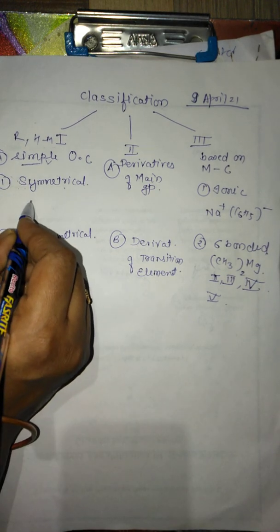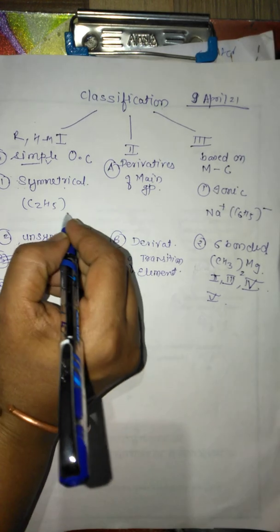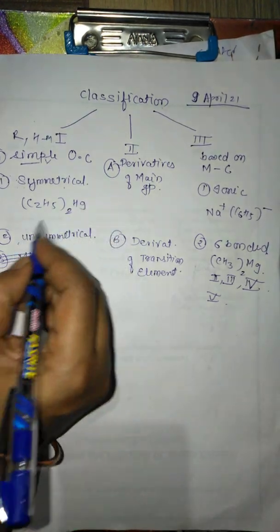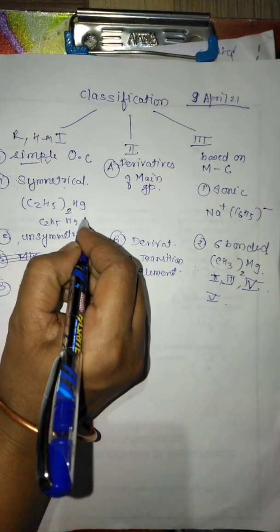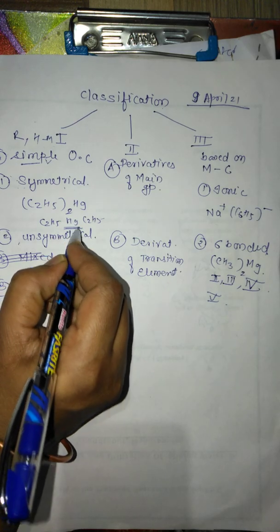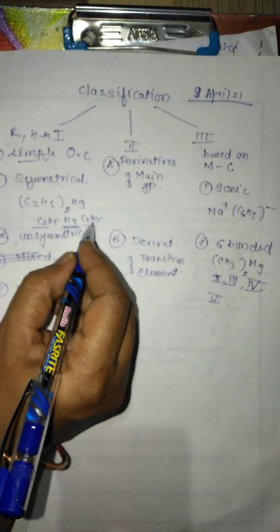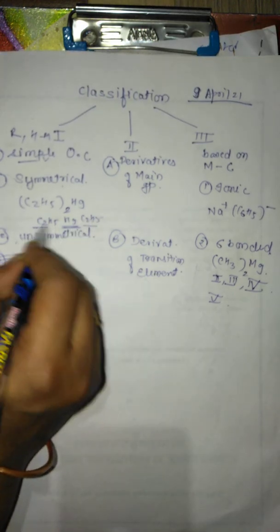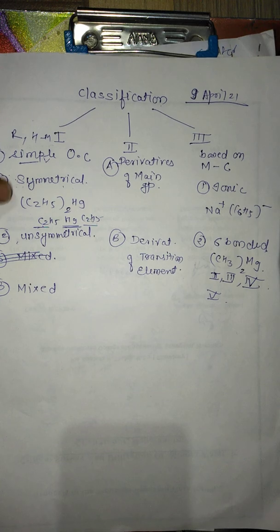Now with the help of an example you can easily understand. Like this is the example, (C2H5)2Hg. Now here if I extend it, it will be like this. So you can see the central metal is there, and on both sides the organic radical, they are symmetrical. That means they are the same. So that's why it is coming under symmetrical organometallic compound.